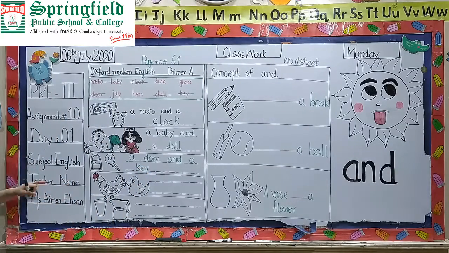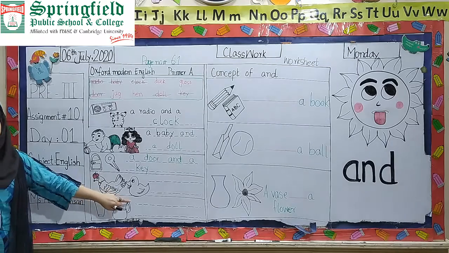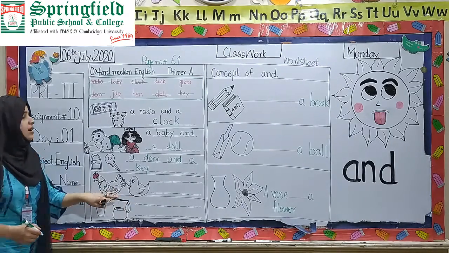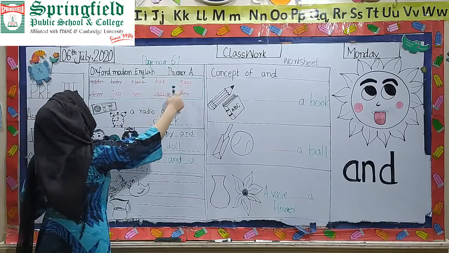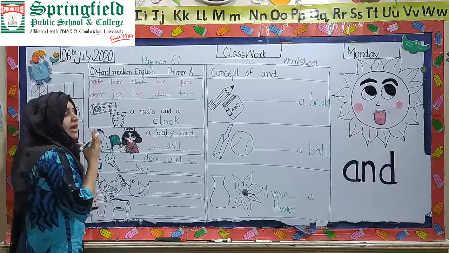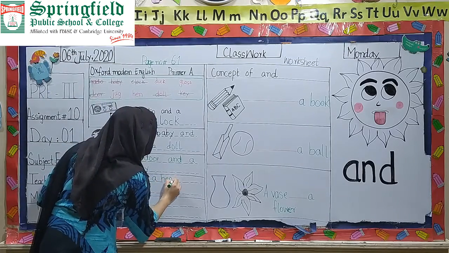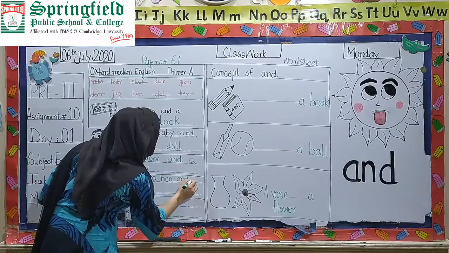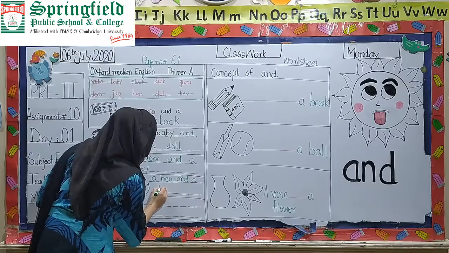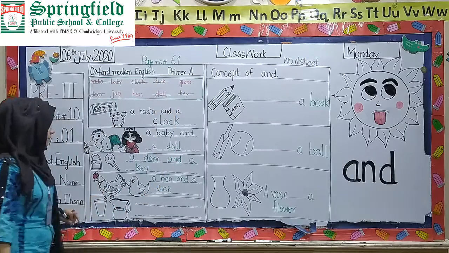Clear? What is this? Hen. A hen and a duck. A hen and a duck.